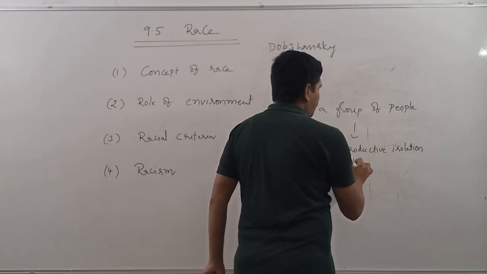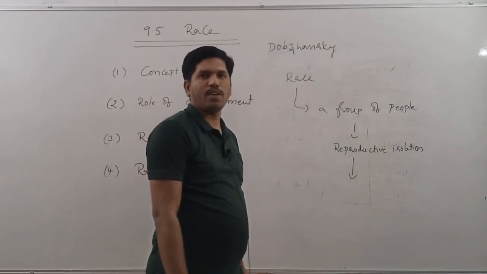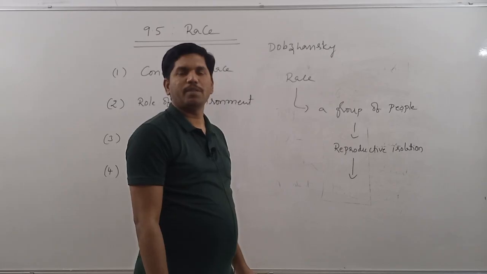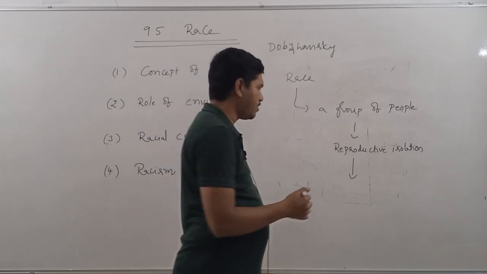Because of this reproductive isolation, the exchange of genes between different populations will be less.